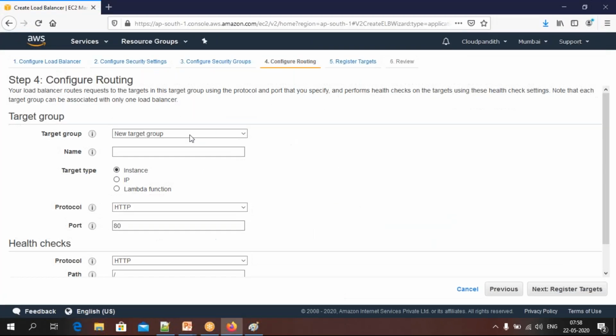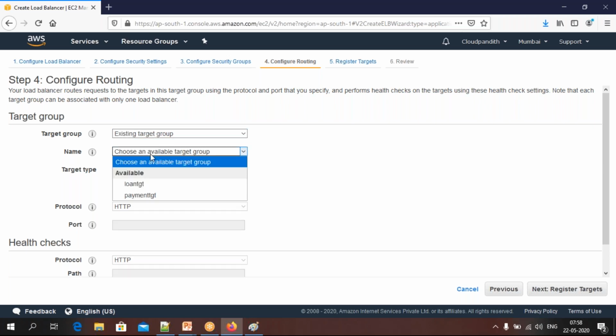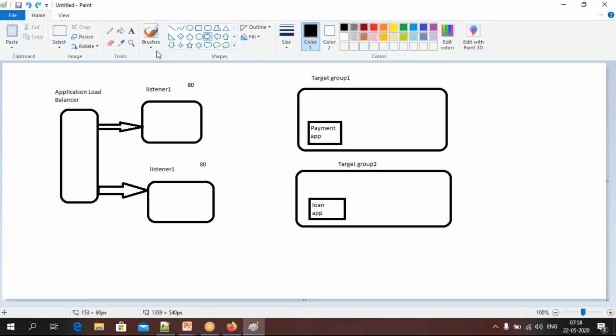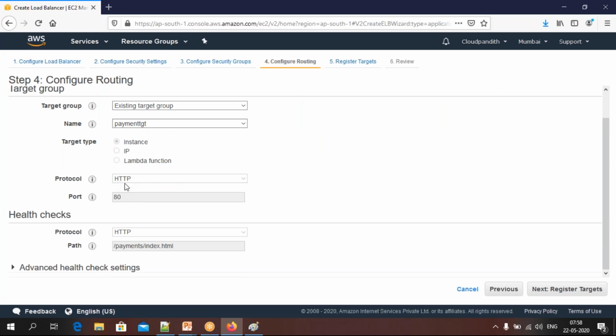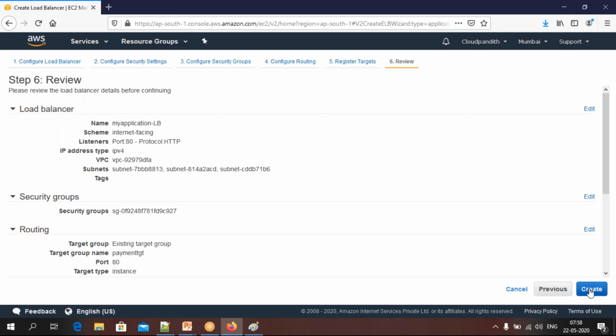Okay, how to do that? See, here you have to say whether you want to create a new target group or an existing one. We have created existing. So which one you want to select? Payment target group. So currently I have attached the payment target group. Okay, remember, payment target group. Okay, that's all. Health checks will be performed by accessing this path, and it is going to make access through HTTP 80. All those things we know. Click register, click review, and click create.